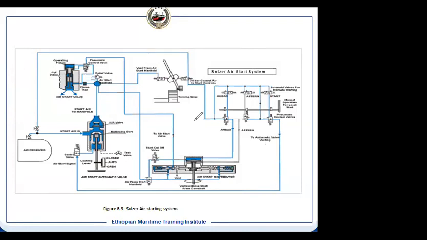It means it will try 3 times. When you put it in auto, what will happen if you keep it in auto? For example, with the BMS, bridge maneuvering system, you put it from stop to dead slow ahead. So what will it do? It will try 3 times. One time it did not start, another time there is a time delay. So it will try consecutively 3 times, and if it starts even the third time, it's okay. If it does not start the third time, then it will give you an alarm that it failed to start.